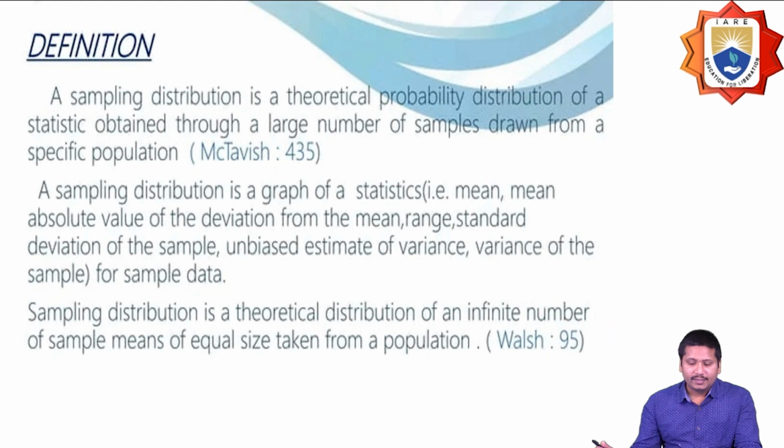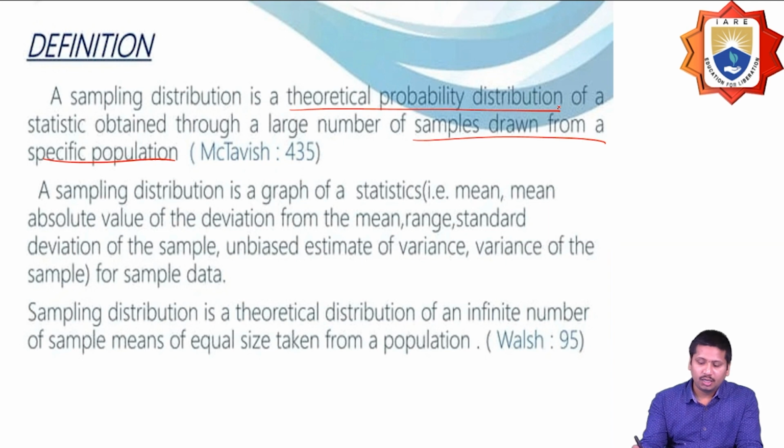Next, what is the exact definition? A sampling distribution is the theoretical probability distribution of a statistic obtained through a large number of samples drawn from a specific population.